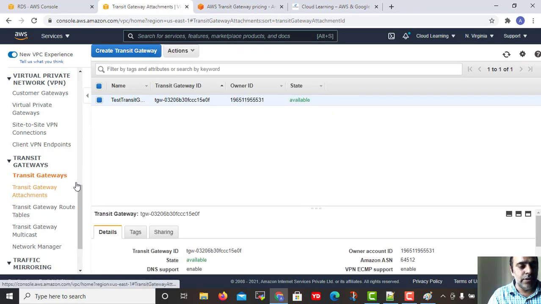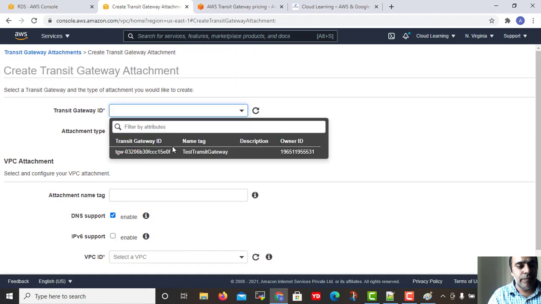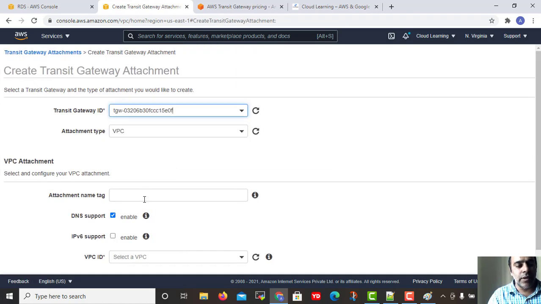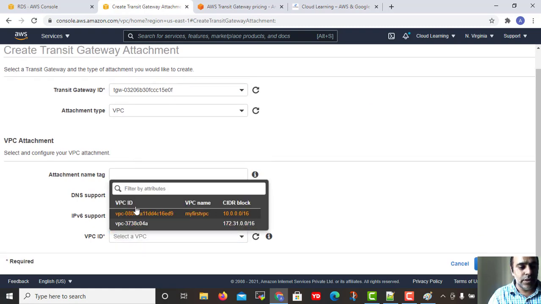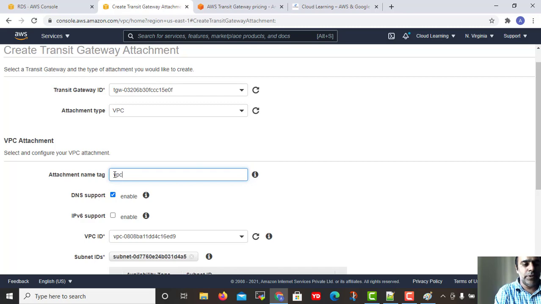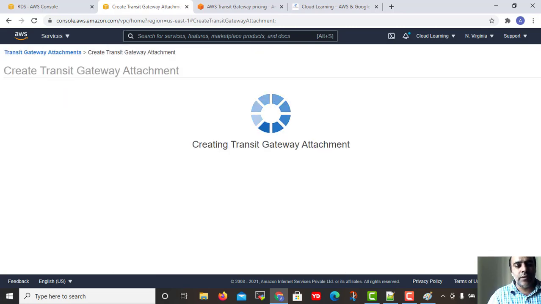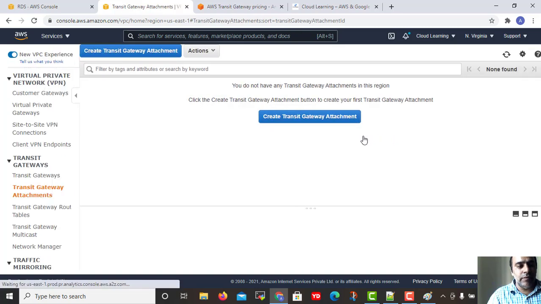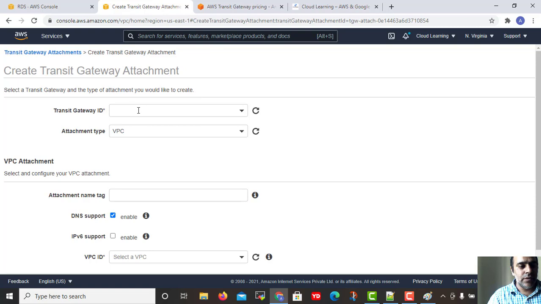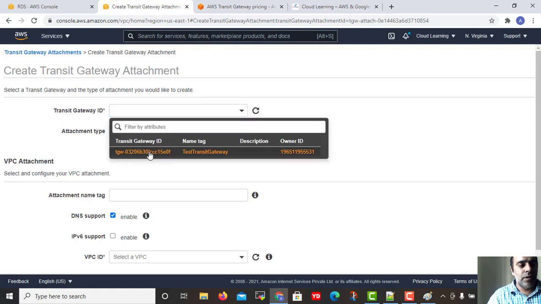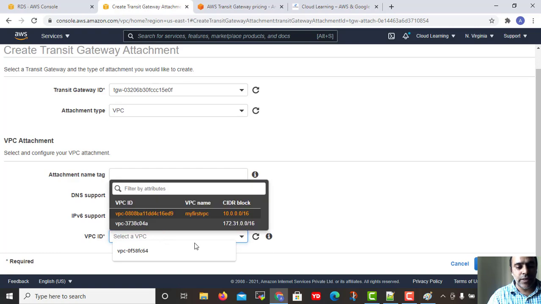If you see transit gateway attachment here, it is visible now. I can attach a VPC, and here I can attach VPC1. In a similar way I can attach many VPCs with it. So create a transit gateway, and if I have another VPC in my environment, I can attach it.